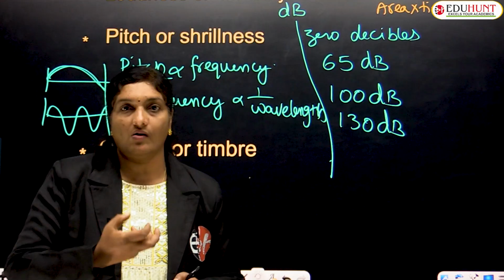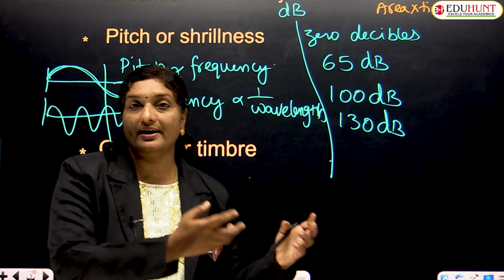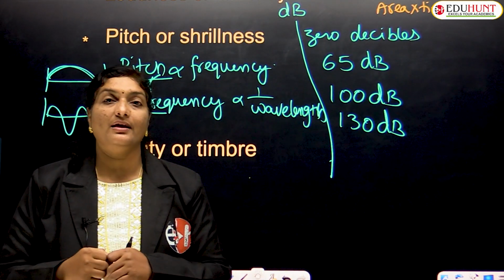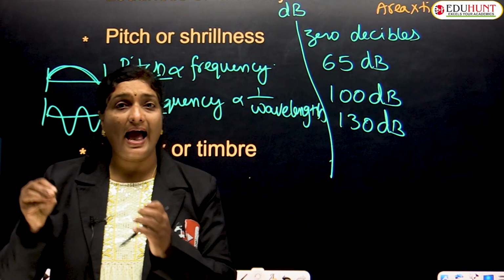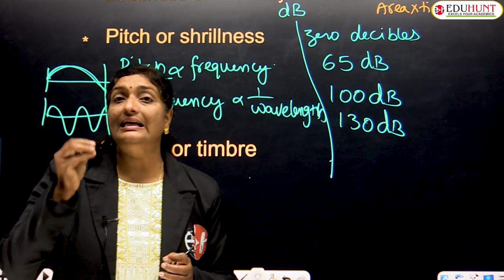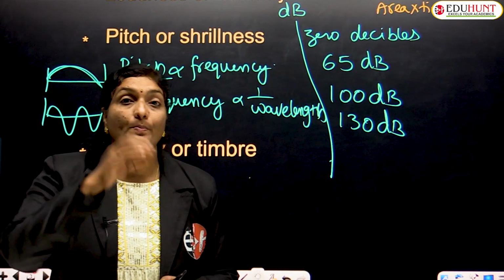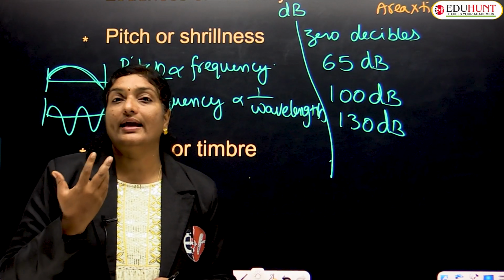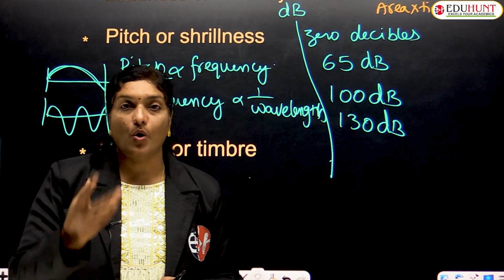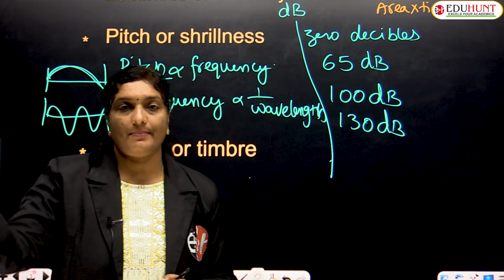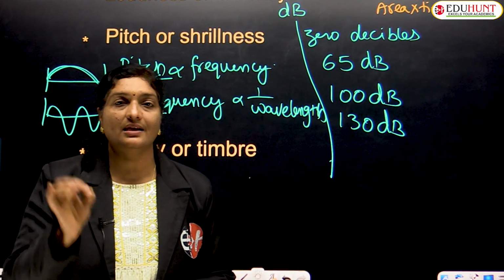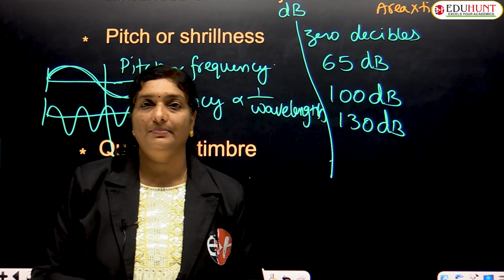Every vocal cord, whether it is Lata Mangeshkar, SP Balasubrahmanyam, Asha Bhosle or whoever, maintains its own timbre or quality. Based on that quality, we can identify the voice or the instrument from which the sound is coming. This gives the actual measure of timbre or quality.